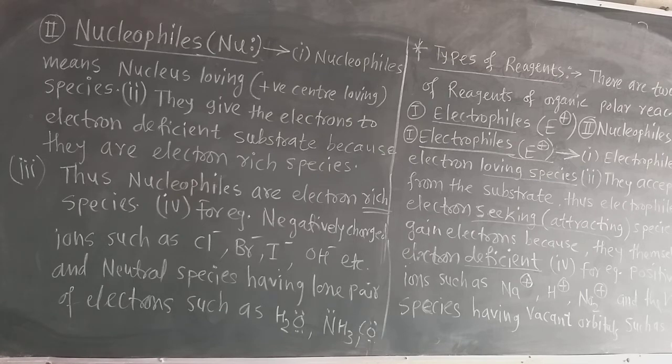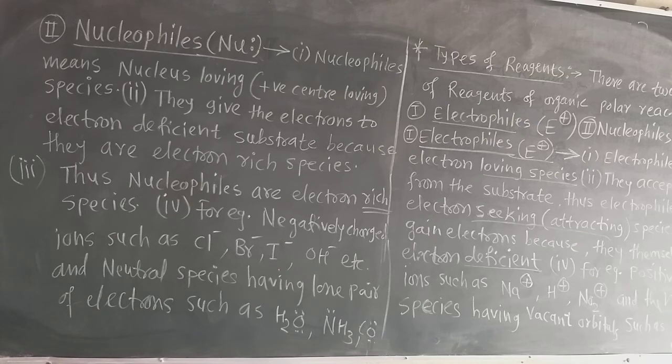Suppose you have to write in the first point, electrophiles are electron loving species, and in nucleophiles you can write nucleophiles are nucleus loving, means positively charged center loving species. Now second, nucleophiles give electron to the electron deficient substrate, and in electrophile you have to write they accept electron from the electron rich species because they have the attraction towards the electron.